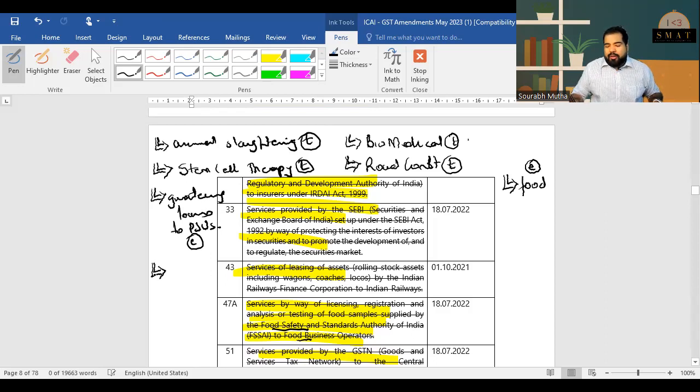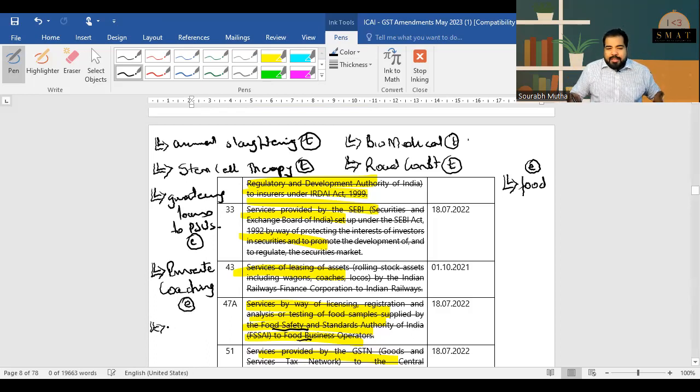But anyways, a shorter way to remember it is this is provided by the government and hence they want to keep it exempt. Now guys, a lot of private coaching. Of course, as you know, private coaching for education is taxable. If you take CA classes, there will be tax. But they say a lot of private coaching run government schemes. Example, the government has come up with a scheme and the private coaching is helping to run them. Then, of course, because it's a government scheme, it is exempt.